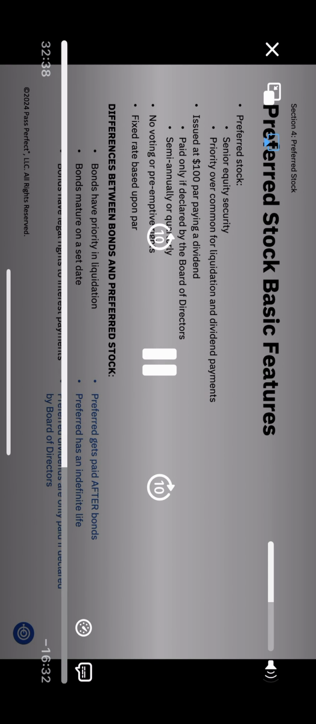Bonds have priority in liquidation and are considered one of the company's liabilities, so they get paid off before preferred stock. Bonds are issued with a set maturity date. For example, if you buy a 30-year bond today, it will mature and be repaid by the issuer in 30 years. We'll discuss this in more detail in the next section. Preferred stock, on the other hand, has an indefinite life, much like common stock. There's no set maturity date for preferred stock. Bonds come with a legal right to interest payments. But do preferred shareholders have a legal right to dividends? Only if the board of directors declares them.